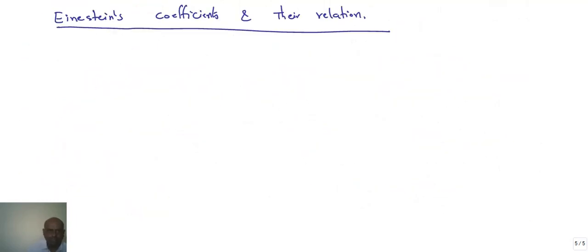From this definition, the first process is absorption, and we already defined absorption in the previous slides. This is our ground state with energy E1. This is our excited state with energy E2.